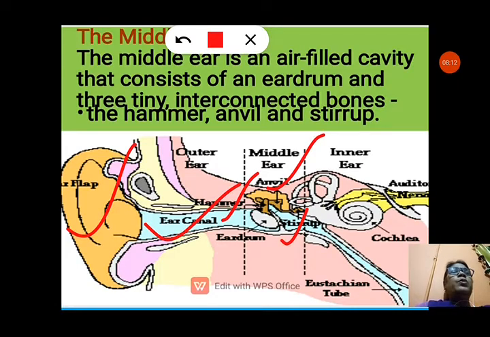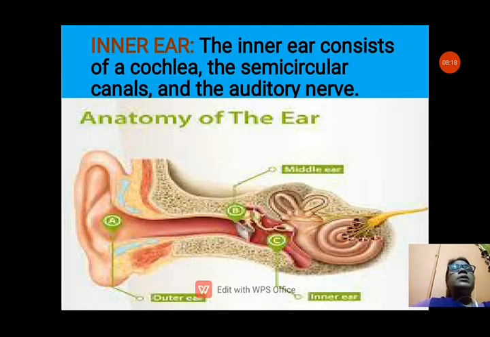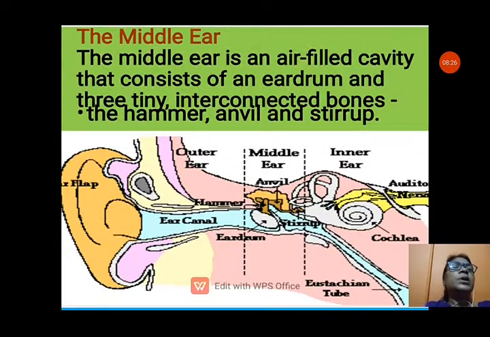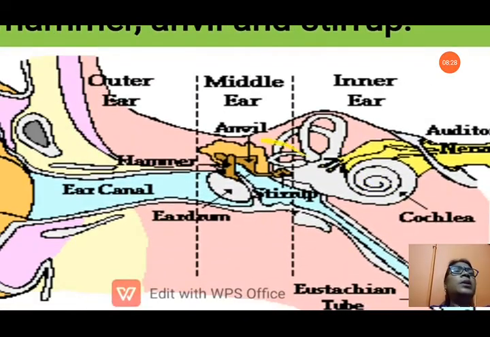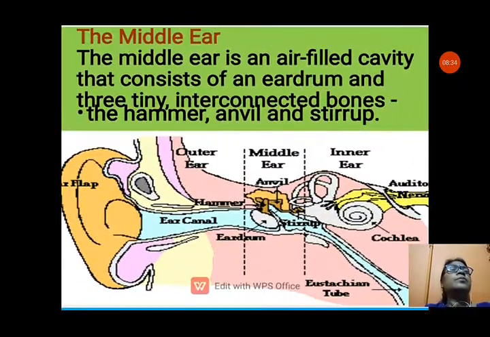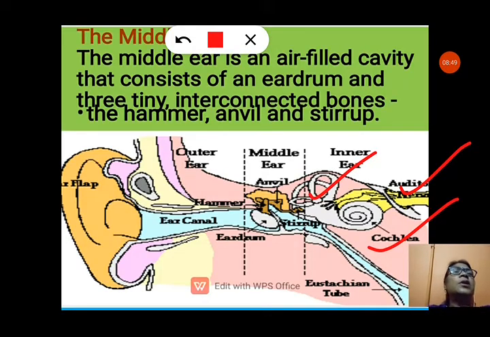Now we will see what is in the inner ear. The inner ear consists of the cochlea, the semicircular canals and the auditory nerve. Let us see the previous picture, in which it is very clear. In this you can see the inner ear. Here the auditory nerve is present, the cochlea is there, and here in the inner ear the semicircular canals are there. All these structures are in the ear. The auditory nerve takes the message to the brain.